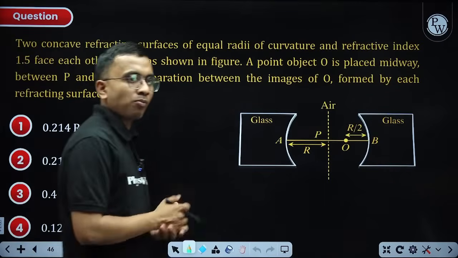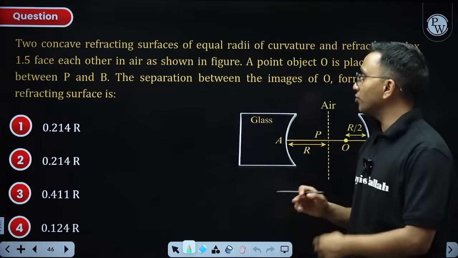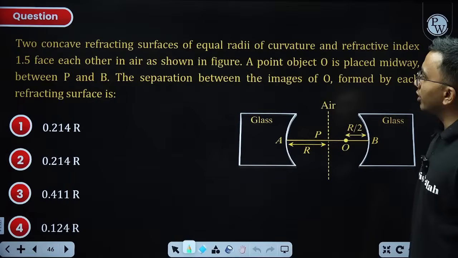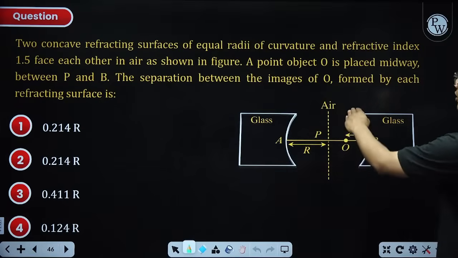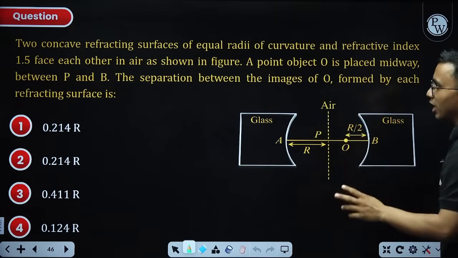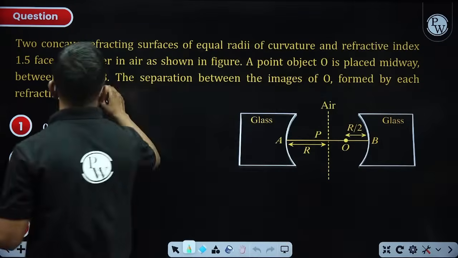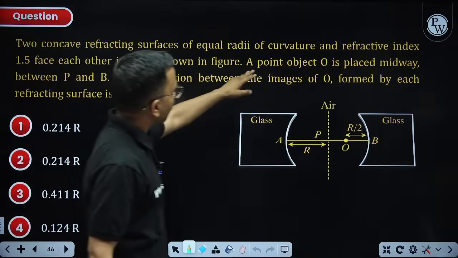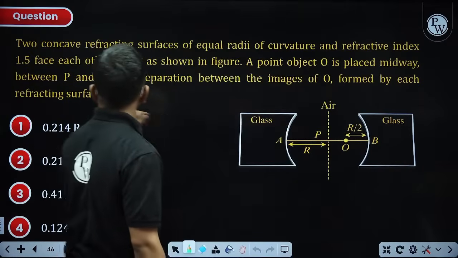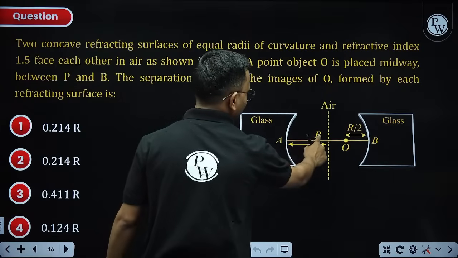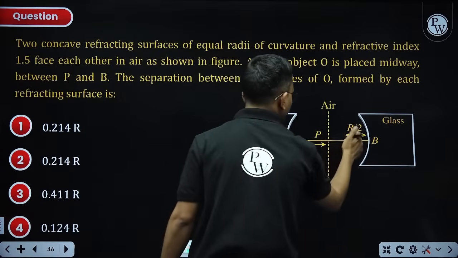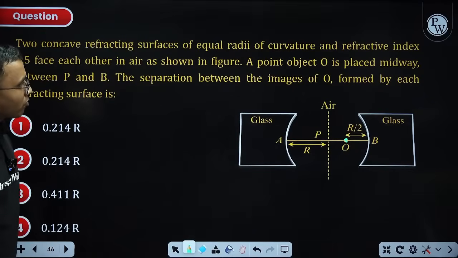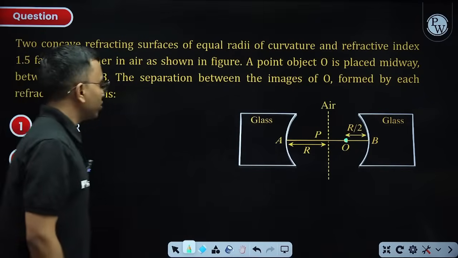Next question. This is on refraction on spherical surface. Two concave refracting surfaces of equal radii and refractive index 1.5 each, other in air as shown. A point object O is placed midway between P and B. So this is P, this is B, here it is placed at a distance r by 2. Find the separation between the images of O formed by each refracting surface.